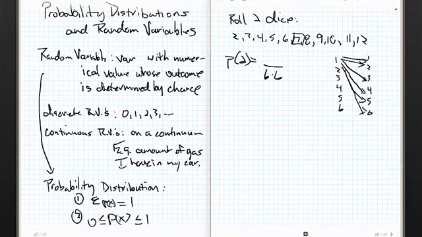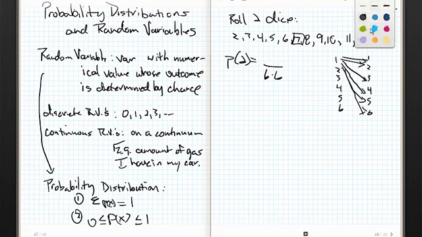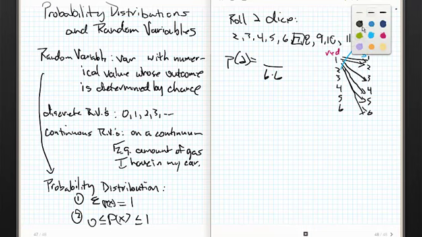a 2, 1. Let me change colors real quick so I can show you this, because this is kind of important. I can make a 2, 1, like that. This is where students will often say, wait, Ripley, why is the 1, 2 different from the 2, 1? Because they're done with different dice. If you colored your dice, let's say that these guys were red and these guys were green, then clearly a 1 on the red and a 2 on the green is different from a 2 on the red and a 1 on the green. So there are 36 different ways to roll. There are 36 different outcomes when I roll 2 dice.